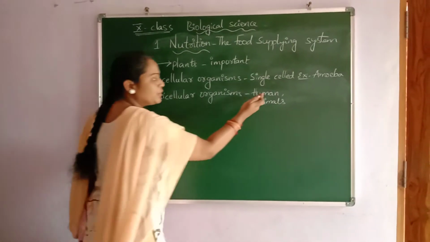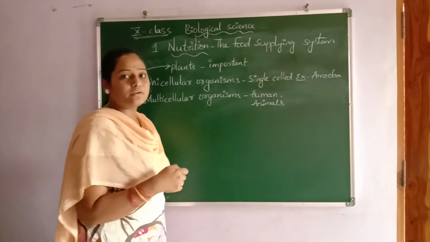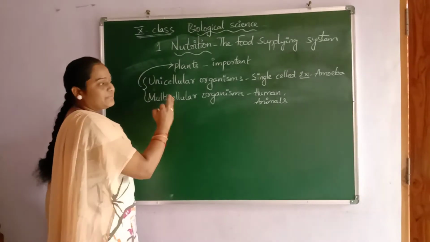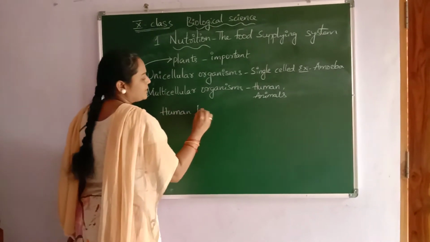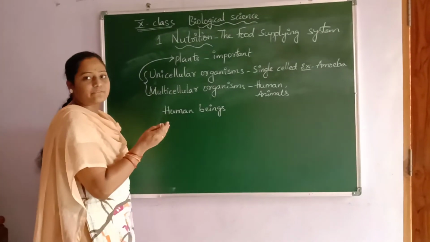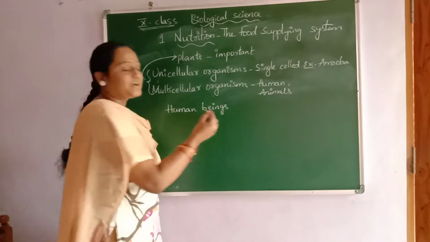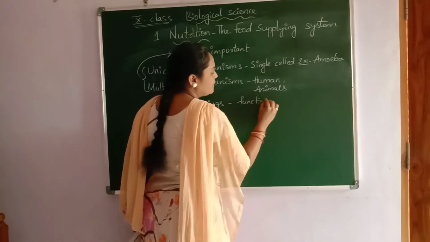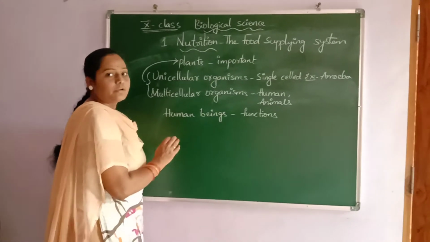To carry out its functions, a human body needs different types of substances as food. Human beings mainly depend on food for their survival and growth, to carry out different functions. Functions means doing different types of work. The human needs food in the form of plants.